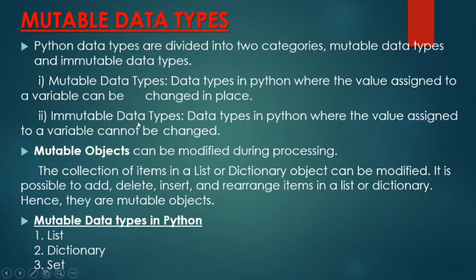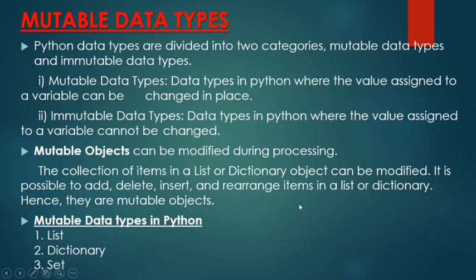Immutable means which cannot be changed. So immutable data types are those data types in Python where the value assigned to a variable cannot be changed. We can't change the value in place. Mutable objects can be modified during processing. During execution of the program, we can change the value, we can change our data.